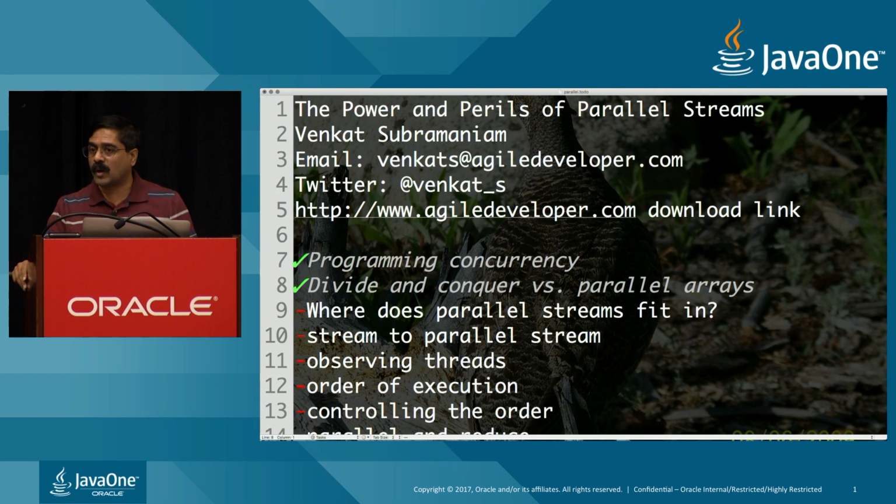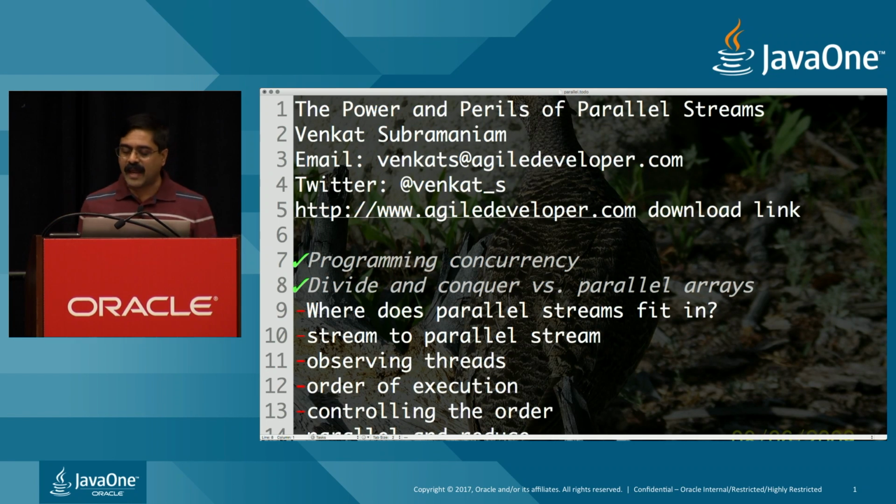The other, of course, is what we normally call parallel arrays. So you have a collection of data and you want to execute on that collection of data in parallel. Parallel streams fit the second nature much more appropriately than the first one. While you can try to use parallel streams to do divide and conquer, it is not that convenient or really built to easily do this. It's really intended for the parallel arrays problem.